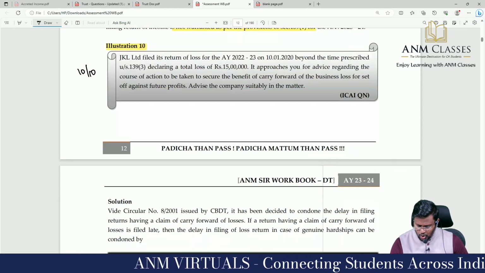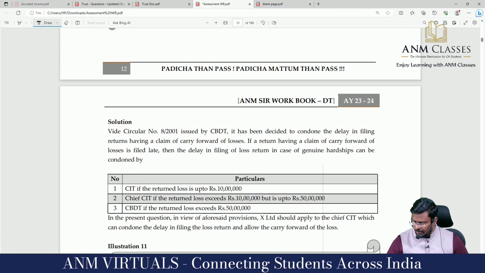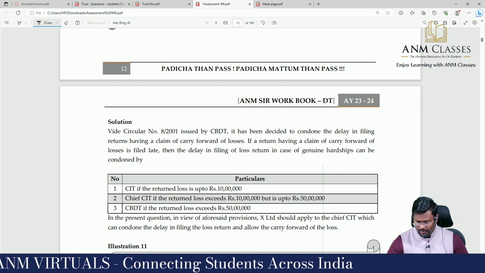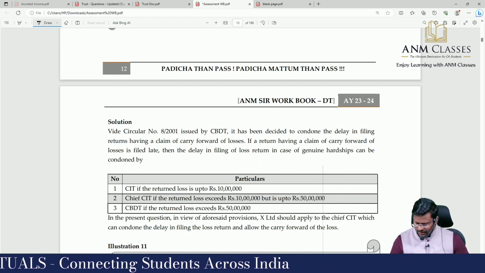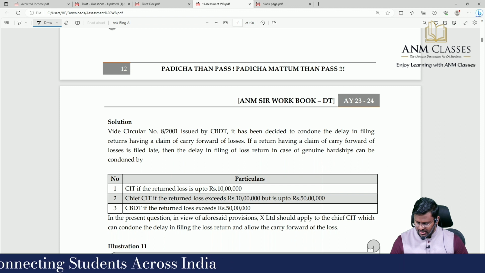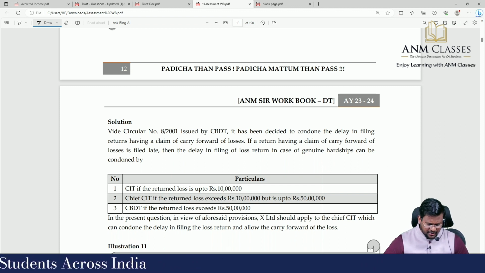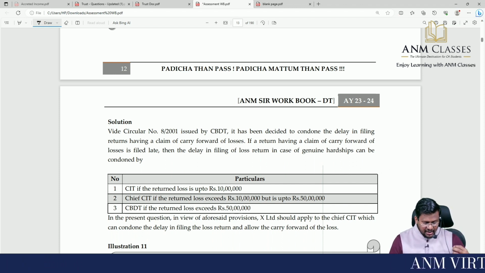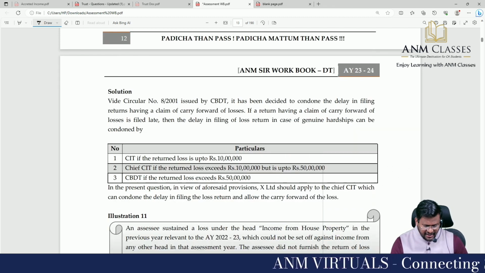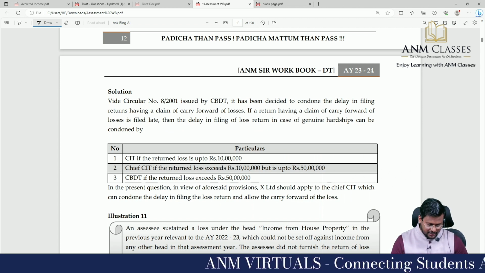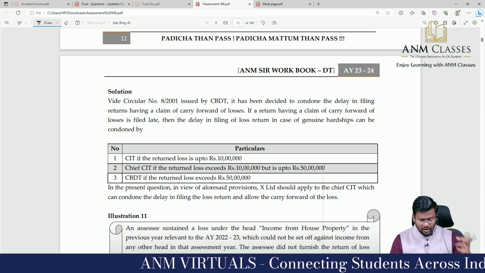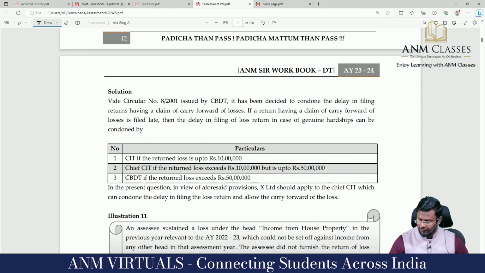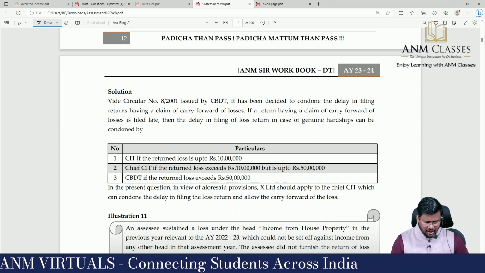Advise the company suitably in this matter. As per the circular, it has been decided to condone the delay in filing the return having a claim of carry forward of loss. If a return having a claim of carry forward of loss is filed late, then the delay in filing the loss return in case of genuine hardship can be condoned by the CIT if the return loss is up to 10 lakh; by the Chief CIT if the return loss exceeds 10 lakh but is up to 50 lakh; and by the CBDT if the return loss exceeds 50 lakh.